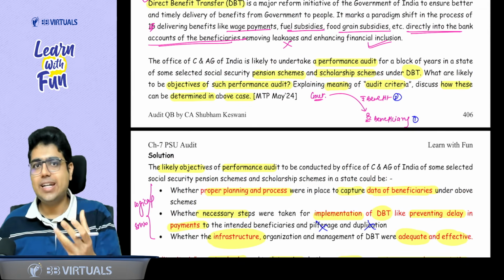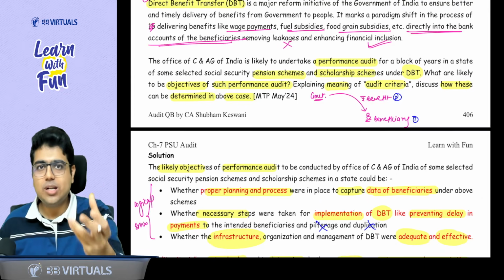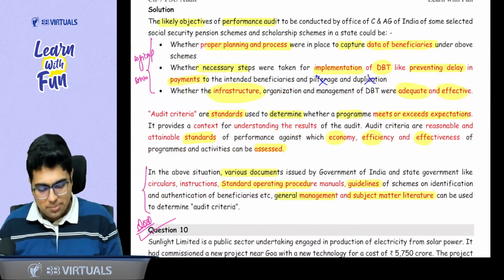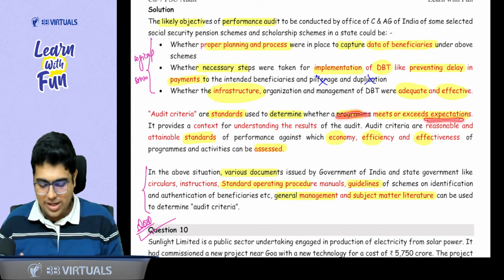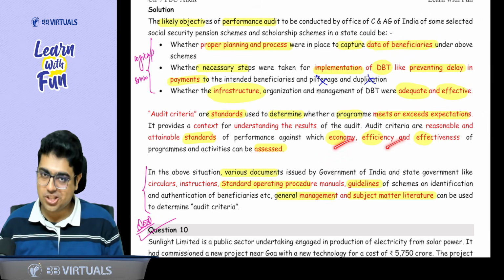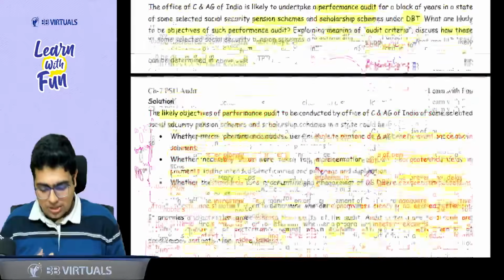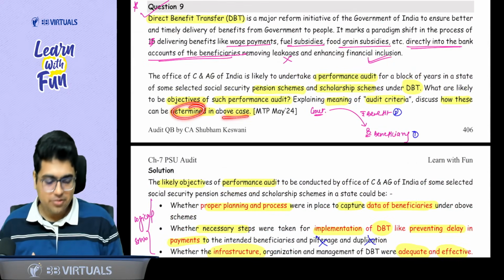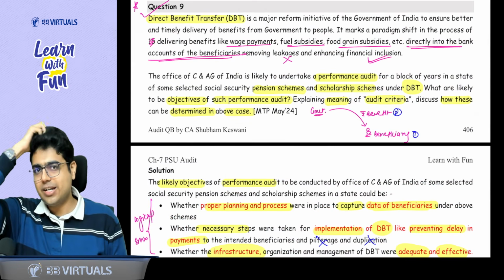Can I say audit criteria is a standard to evaluate the performance of government? So it is a standard to determine that the program is meeting the expectation or exceeding the expectation. Easy, easy, sir. It helps you to check the economy, efficiency, and effectiveness. Now, sir, the last point says, how can the criteria be determined in the above case? Okay? How can this criteria be determined?